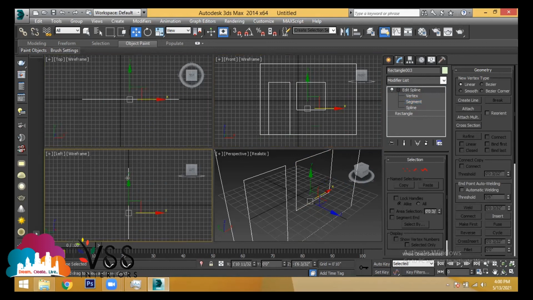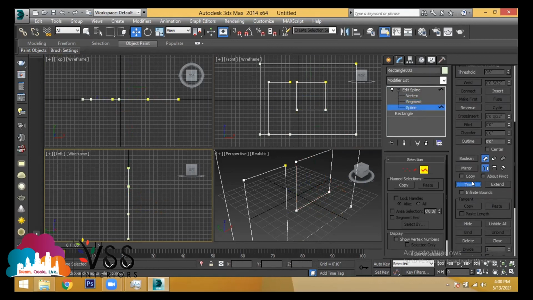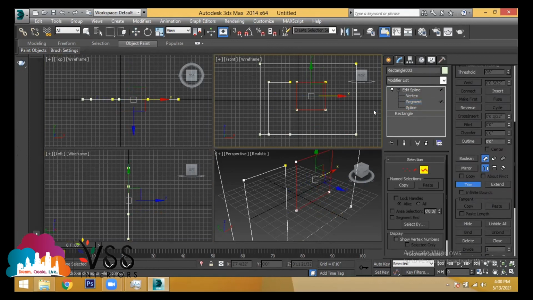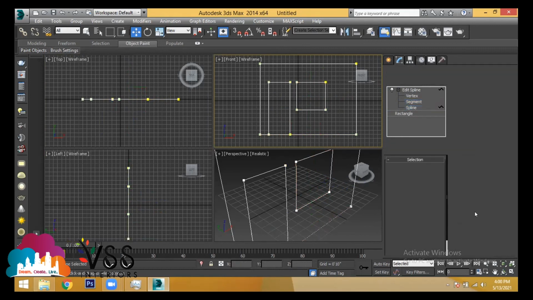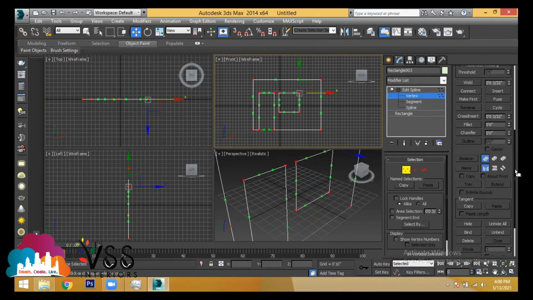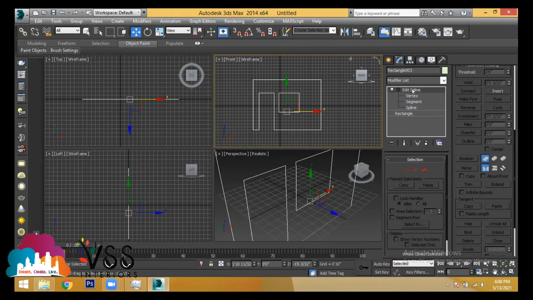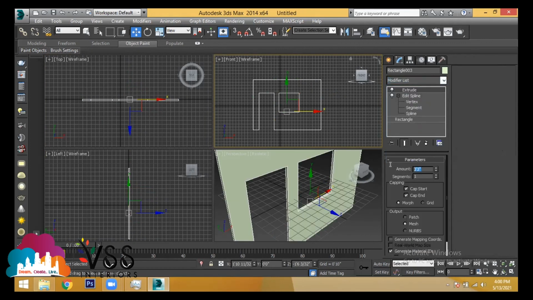Let me make a hole. Circulate all the points and use the option called weld again. Now use extrude, and the wall thickness is 9 inches.